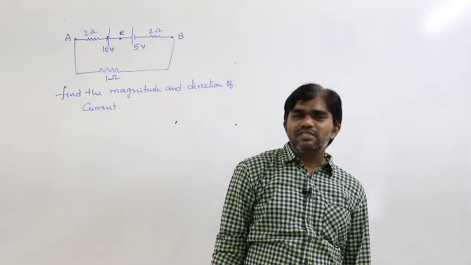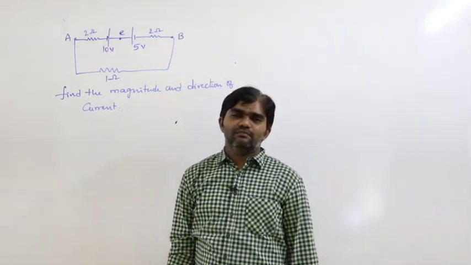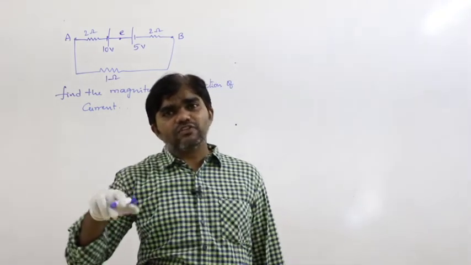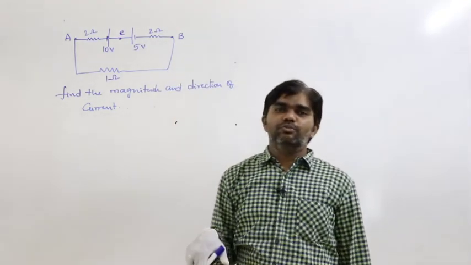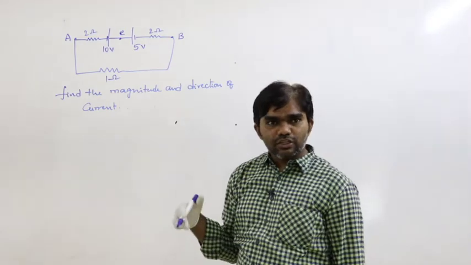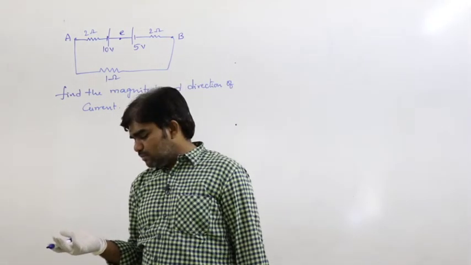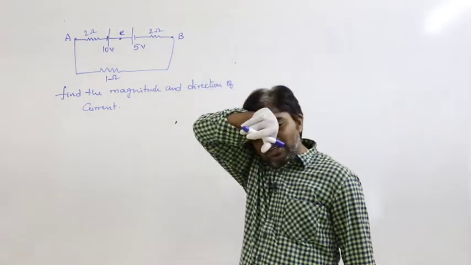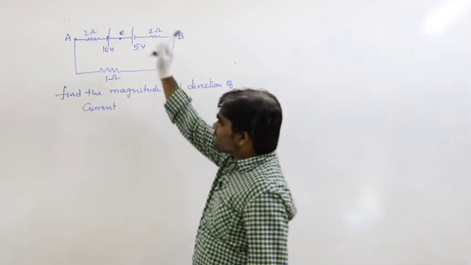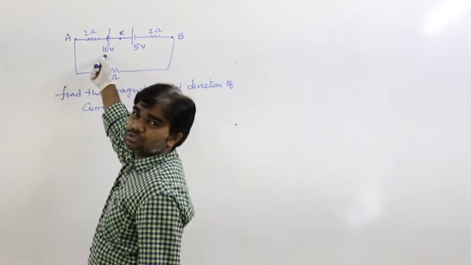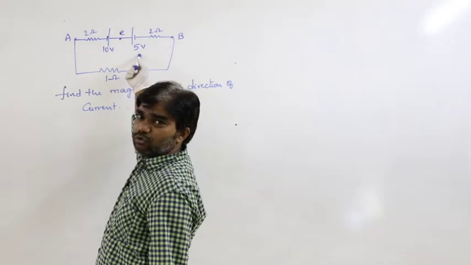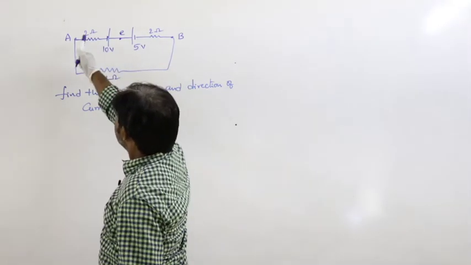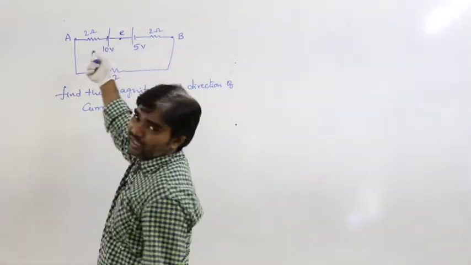The direction of the current is always from high potential to low potential. No doubt about that. So what is the high potential here? 10 volts. Low potential is 5 volts. So from this side, from A to B through E.